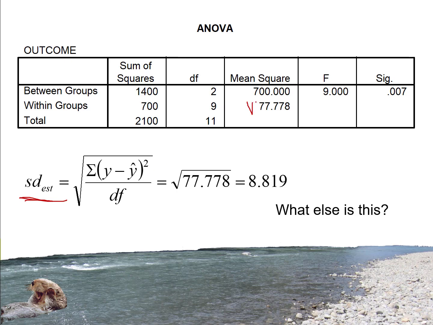If they take the square root of the mean squared error, technically it's accurate to call that the standard error of estimate, but when people are doing group comparisons, they call it something else. Can you think about what term might be appropriate for what we get when we take the square root of the mean square within groups? What else is a square root of the mean squared error?